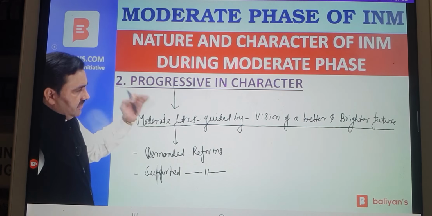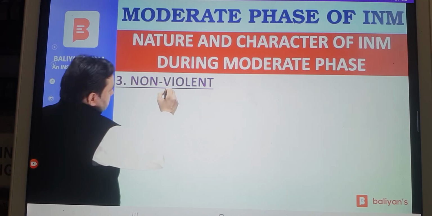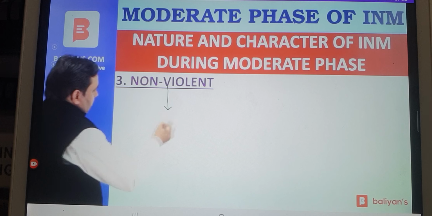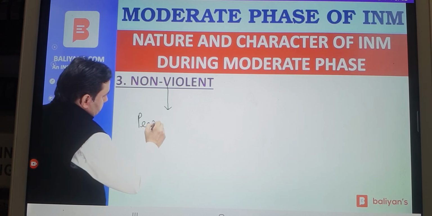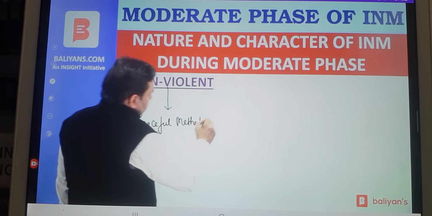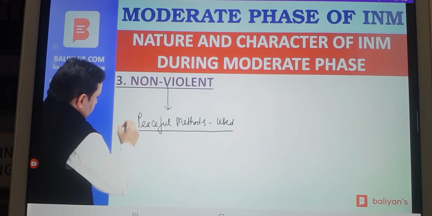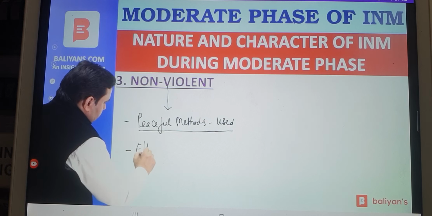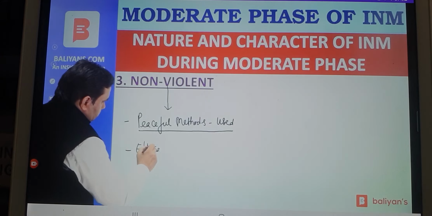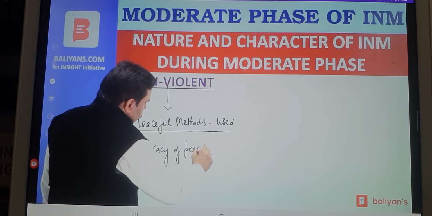Depending on the language of question, you have to pick up your own language. National movement was non-violent during moderate phase because peaceful methods were used by moderates. The moderates believed in efficacy of peaceful methods.